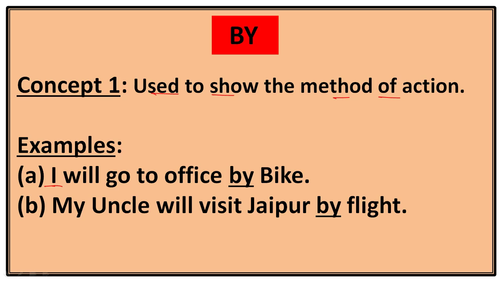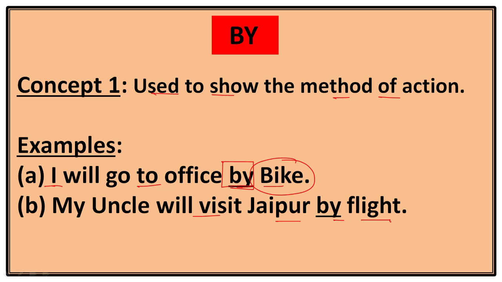I will go to office by bike. So the action is being done by which thing? That is bike. So we will definitely use by in this sentence. Similarly, in the second sentence, my uncle will visit Jaipur by flight.